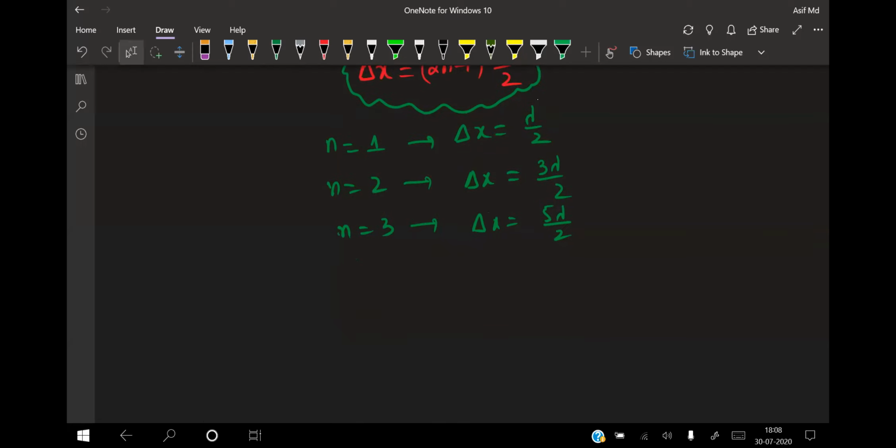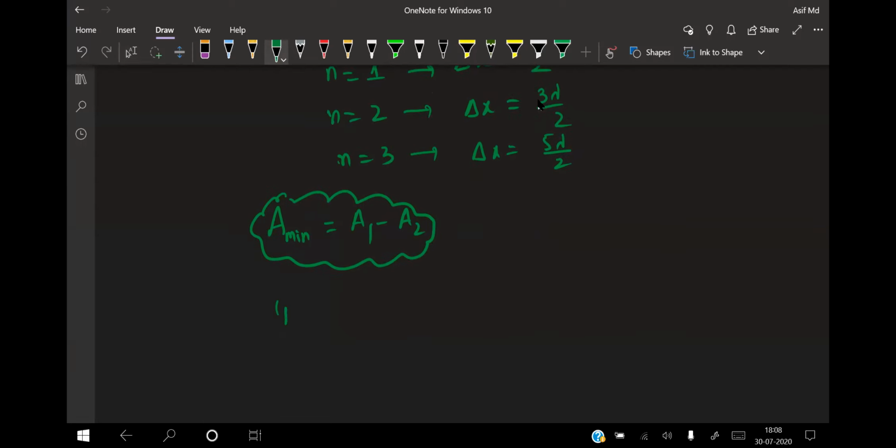Now for the minimum intensity, A minimum will be equal to A1 minus A2, the same vector formula we used above. In the same way, I minimum will be equal to root I1 minus root I2 whole square. If the intensities are the same, then there may be a change.